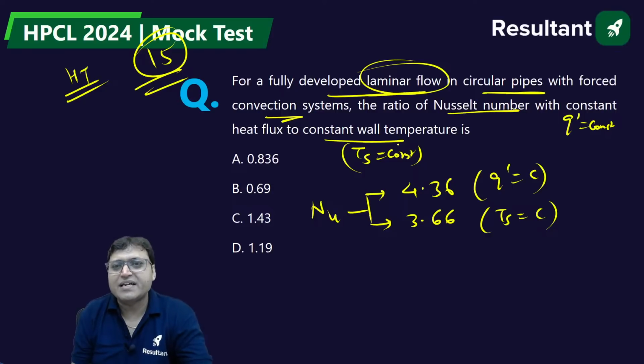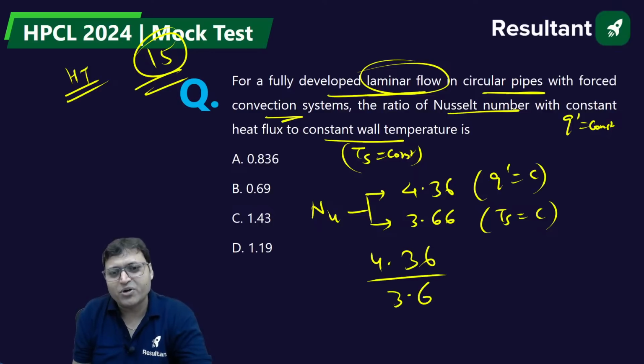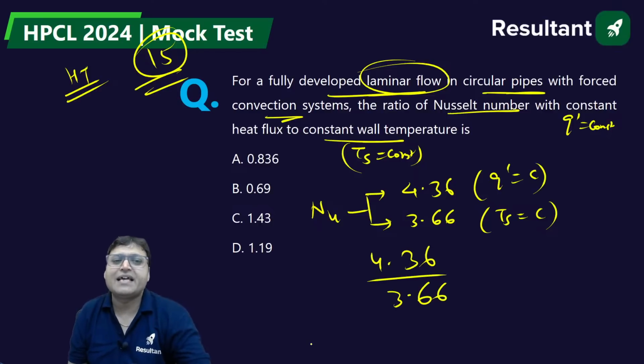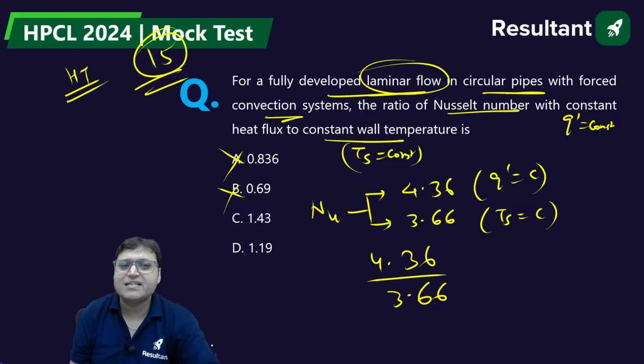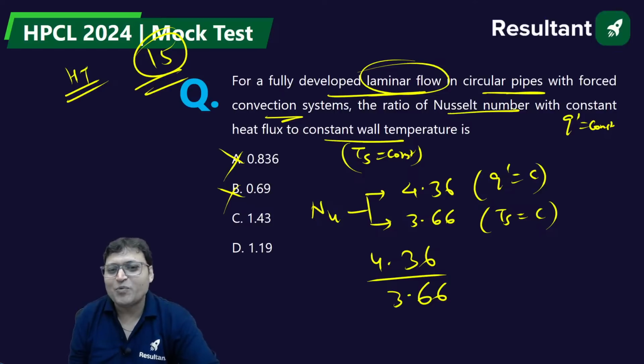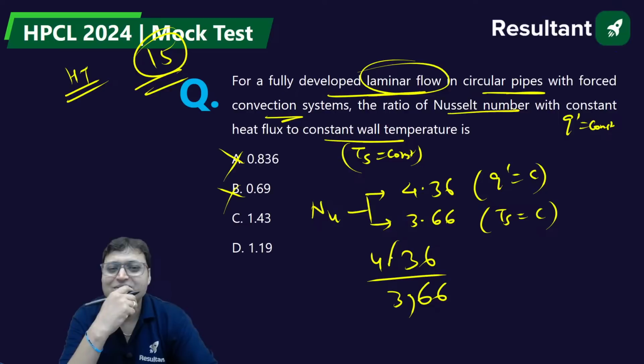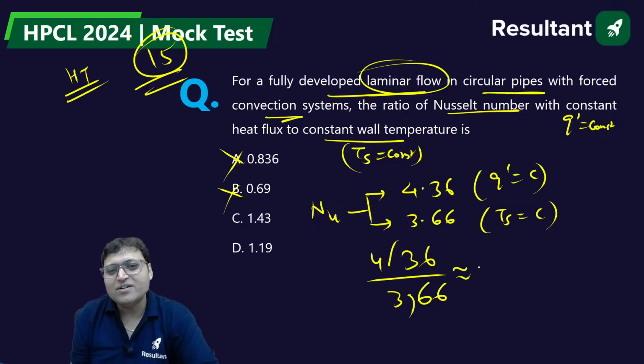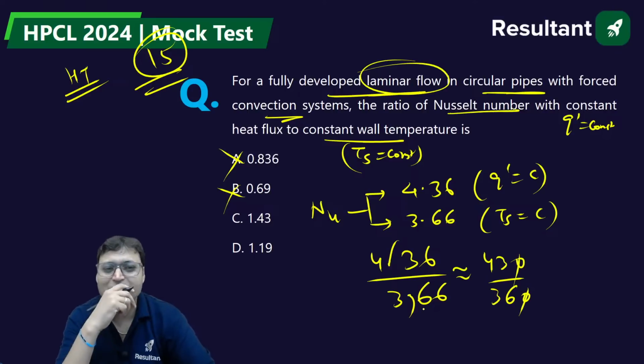So we need to calculate the ratio of Nusselt numbers. The ratio will be 4.36 divided by 3.66. Definitely it will be greater than 1. It cannot be less than 1. So which one of them is correct? 4.36 divided by 3.66, try to solve. So it is around 430 upon 360, something around 43 by 36.